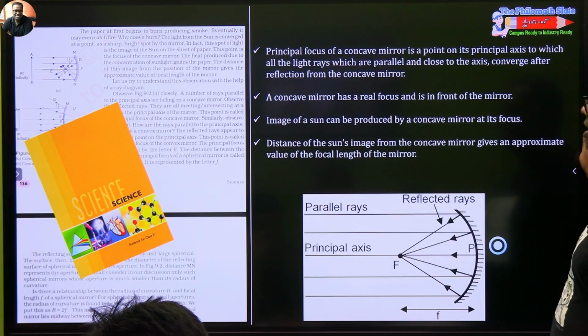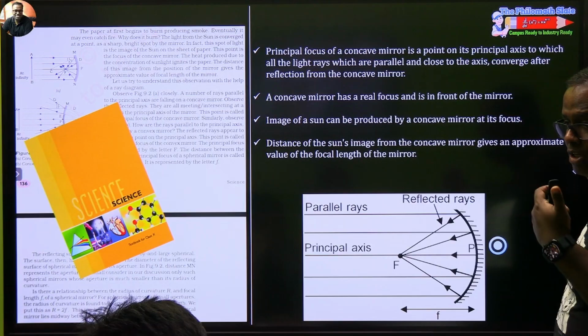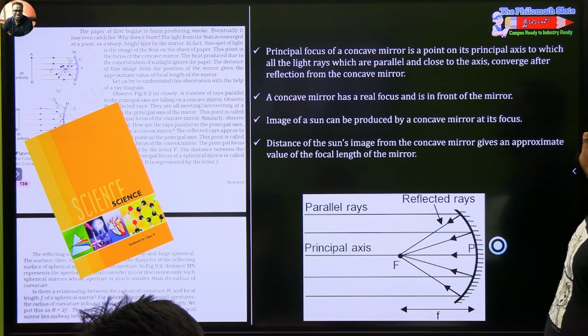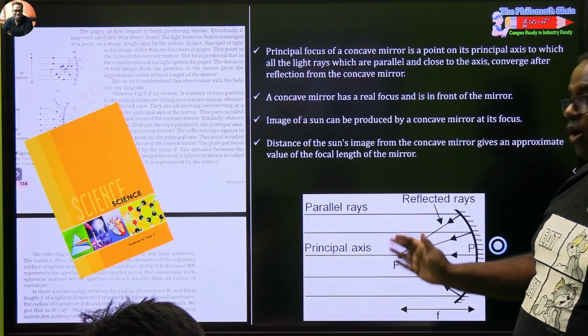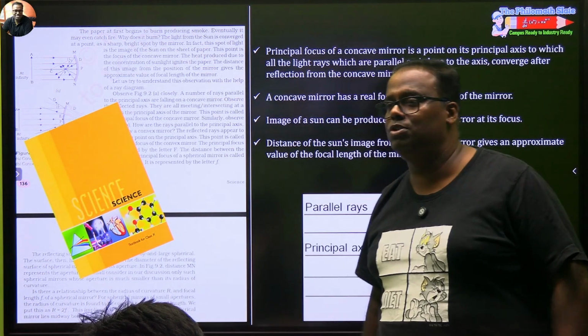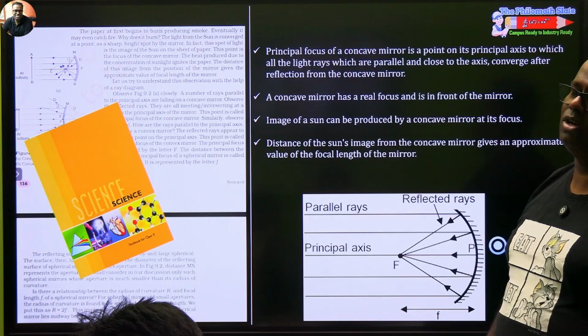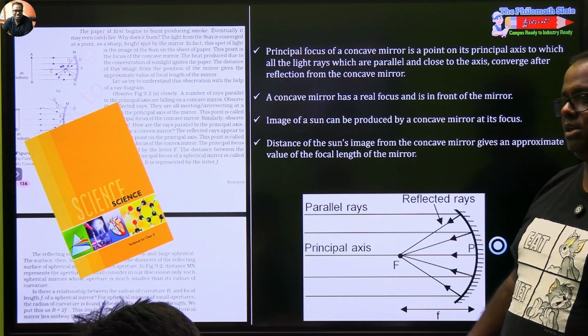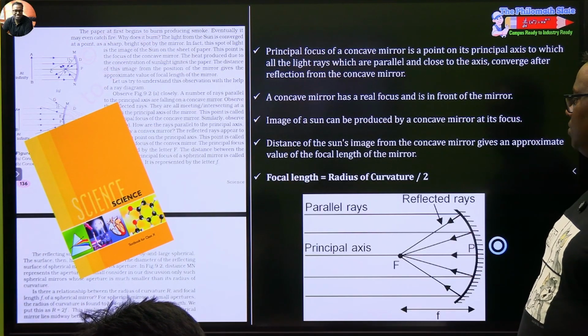Next, distance of the sun's image from the concave mirror gives an approximate value of the focal length of the mirror. Now this can be a competency based question. A concave mirror has been given to you. How do you find its focal length? What is your best estimate for the focal length? Take the concave mirror outside and try to focus it on the sun, and then you will find that there is a small dot which has been formed. The distance of that dot to your mirror is a rough estimate of the focal length of that mirror. Clear? बहुत अच्छा. Focal length is equal to radius of curvature by 2.